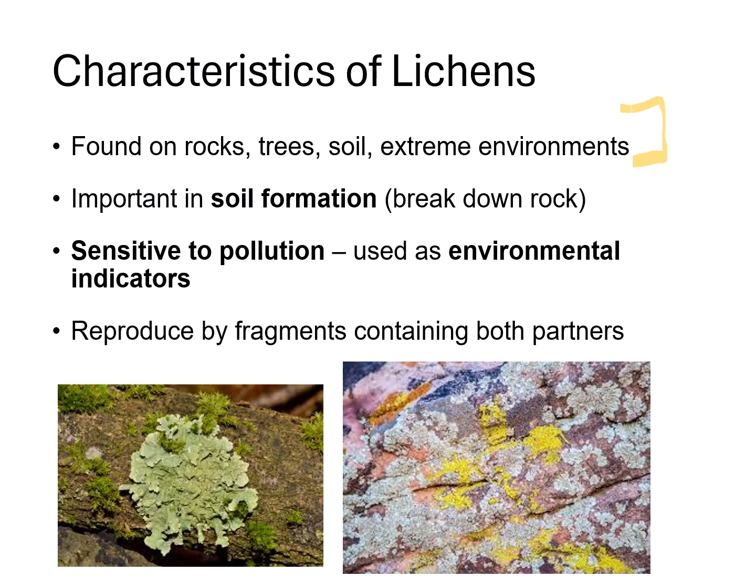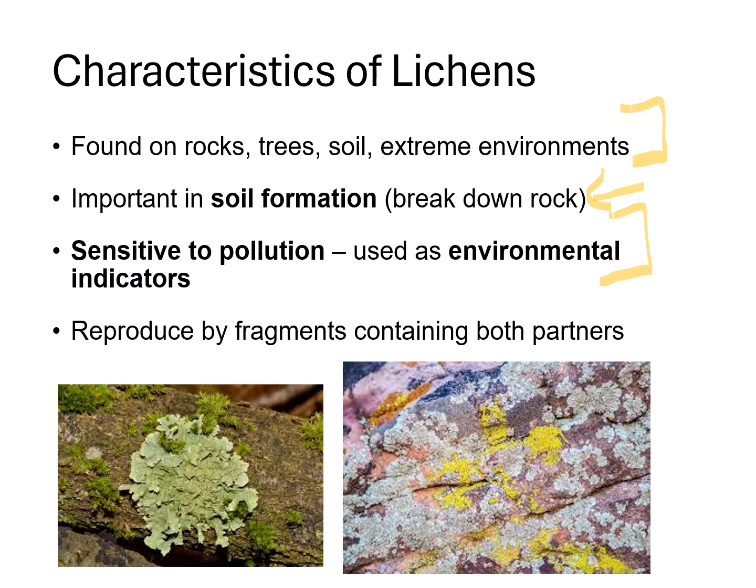They're important in soil formation because they can break down rock, and they're also very sensitive to pollution, which makes them great environmental indicators. So because lichen absorb water and nutrients directly from the atmosphere instead of through roots, they also accidentally absorb pollutants in the air. So many of them are extremely sensitive to air pollution. So if the air is polluted, they're going to stop growing or completely die and disappear.